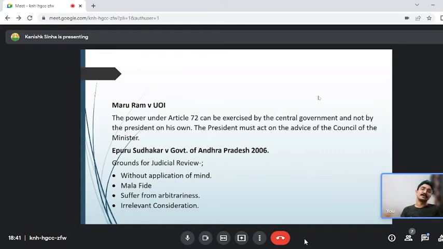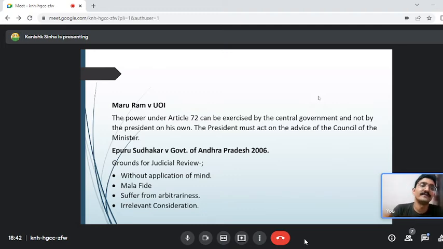So this is a very famous case of Maru Ram versus Union of India. Very famous case. In the first slide, guys, I told you that the president is just the nominal head of the country. And take the example of the governor. Every 15 days, there is a big opinion or editorial in The Hindu or Indian Express that the governor is a puppet. And when the appointment of Draupadi Murmu was going on, you must have read some article related to that, that even Draupadi Murmu is a rubber stamp, a puppet.